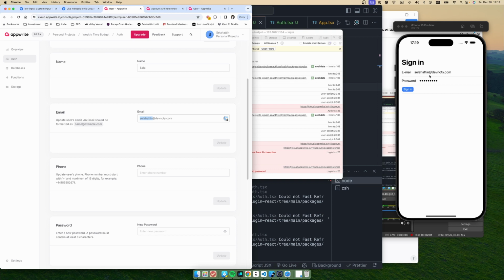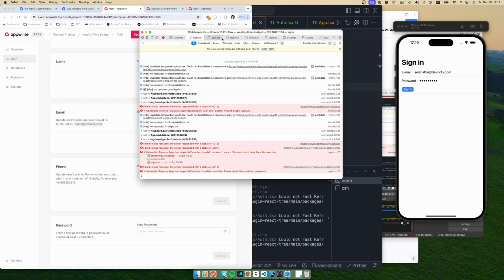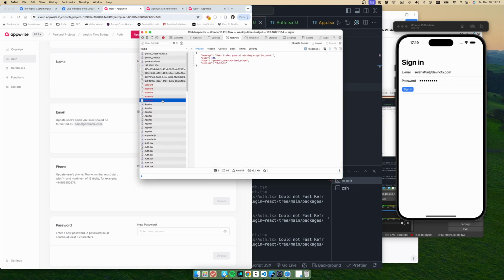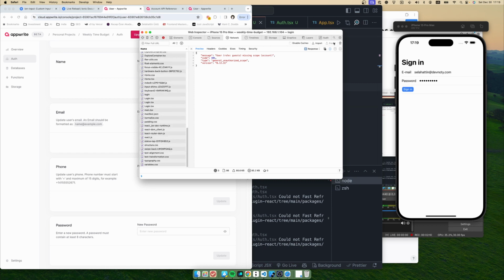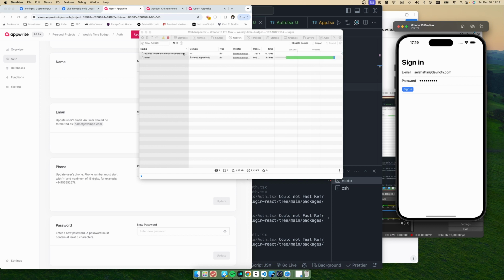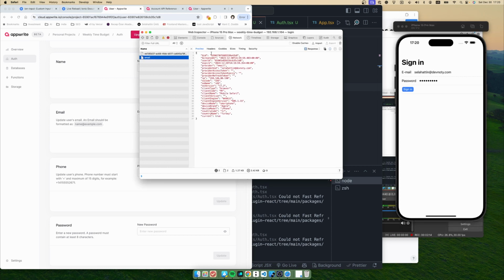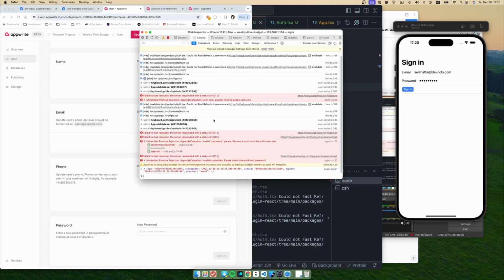Okay, the email is correct. Let's go to the network to see what is the payload that we sent here. Let's clear it, and here, okay, so the request has been completed properly right now. Okay, so the sign-in process is completed.